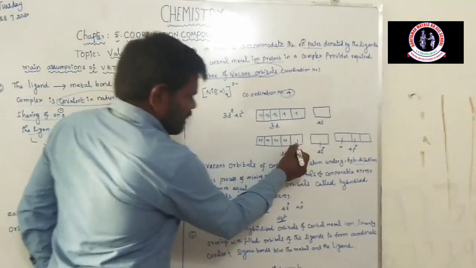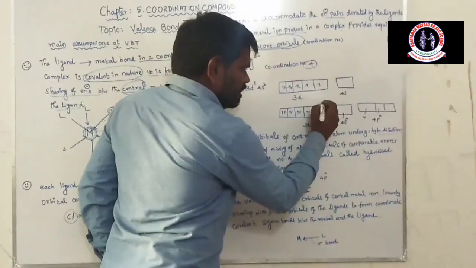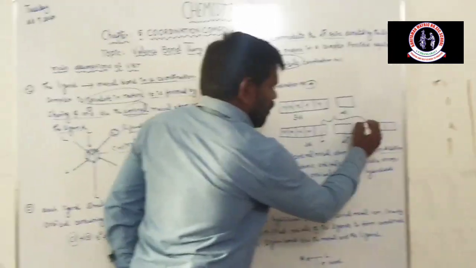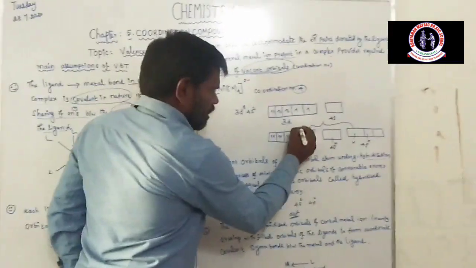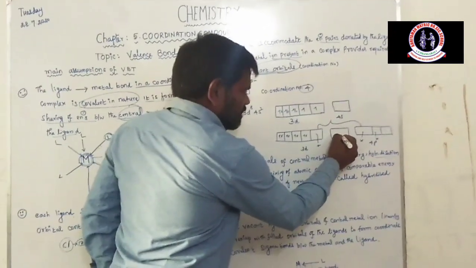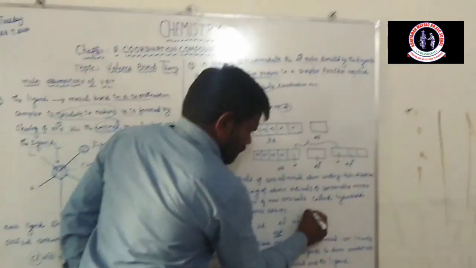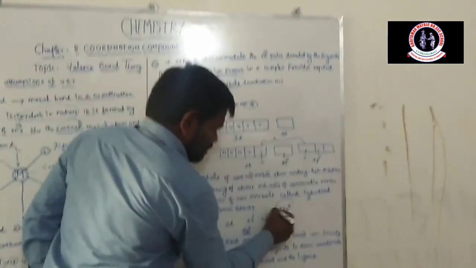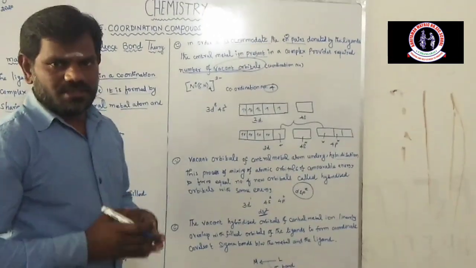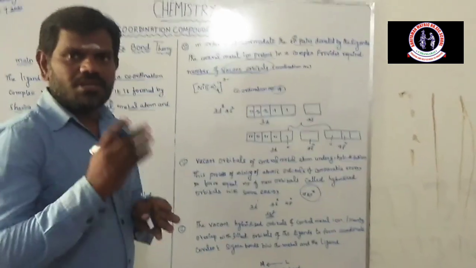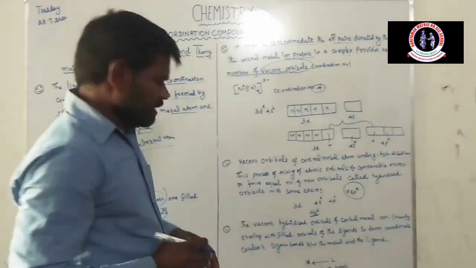For example, the d orbital, s orbital and p orbitals involved in bond formation intermix. So here one d orbital, one s orbital and two p orbitals form dsp2 hybridization. That is hybridization, the intermixing process. The atomic orbitals undergoing the intermixing process is also known as hybridization.